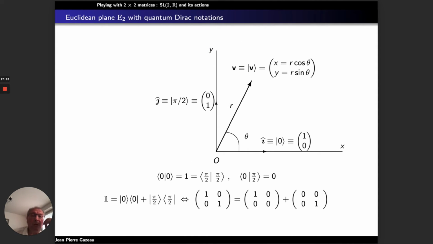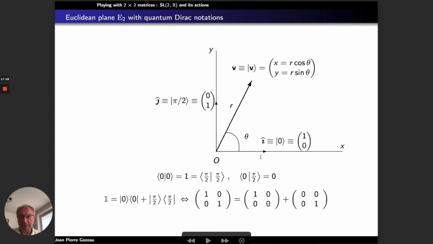Just here, I remember when we consider E2, the Euclidean plane equipped with an orthonormal basis, I'm using here a notation known in quantum physics, called the Dirac notation for vectors.